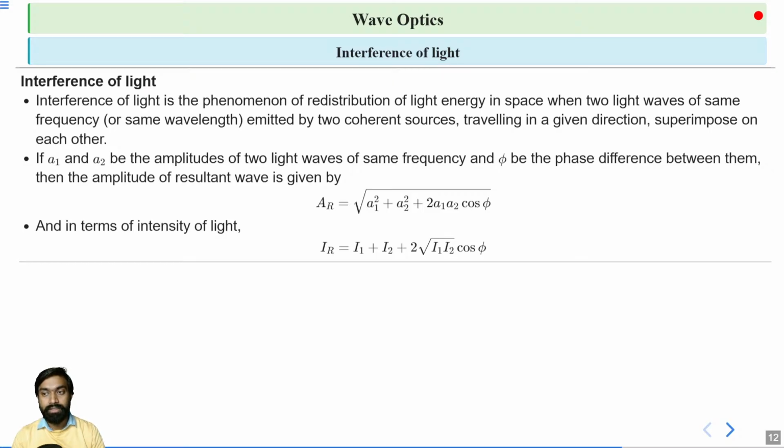From this relation, it is clear that intensity is directly proportional to the square of the amplitude. So this is the interference of light. Both formulas for resultant amplitude and intensity of light will be important for the exam.